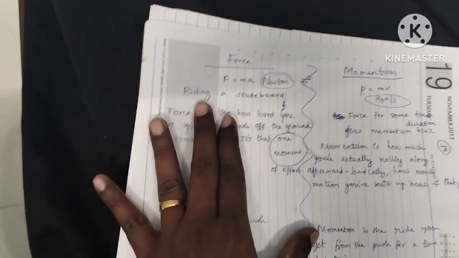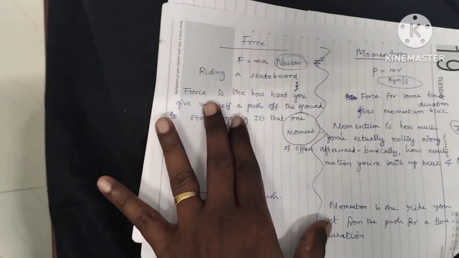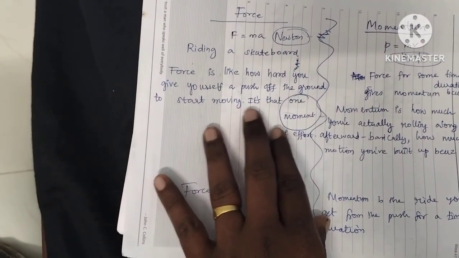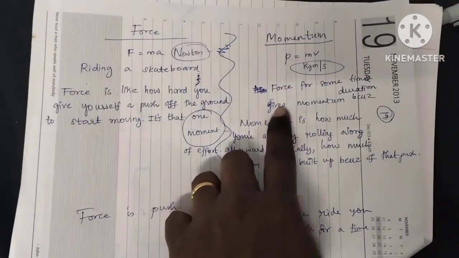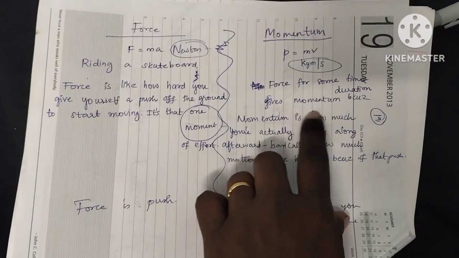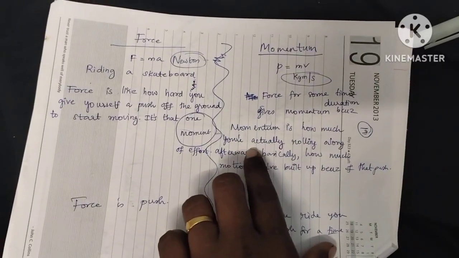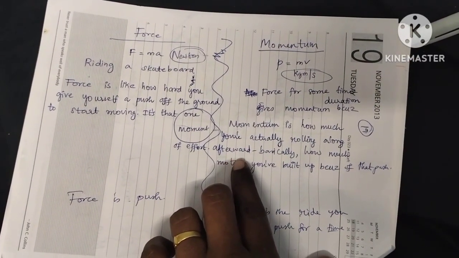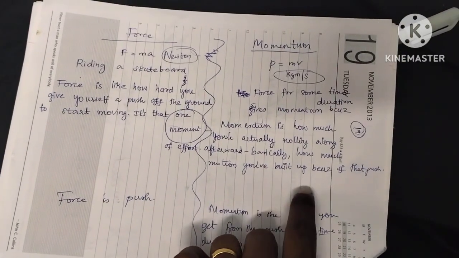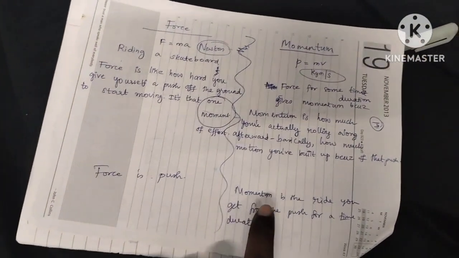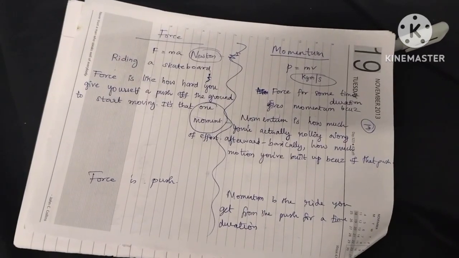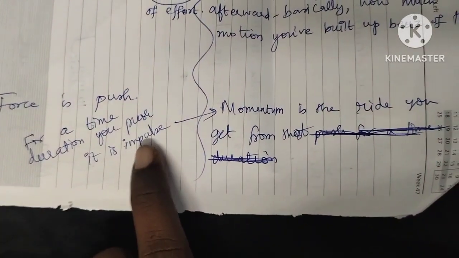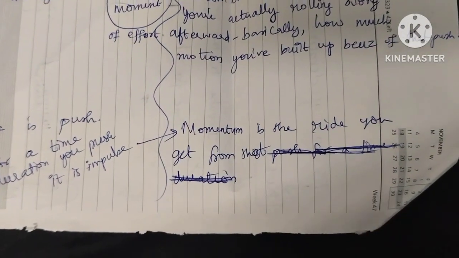So force is like riding a skateboard. Force is like how hard you give yourself a push off the ground to start moving. It's that one moment of effort. Force for some time duration gives momentum, because momentum is how much you have actually rolling along afterwards. So basically how much motion you have built up because of that push. Force is push, momentum is the ride you get from that push for a time duration. Push for a time duration is impulse, and momentum is the ride you get from that push.